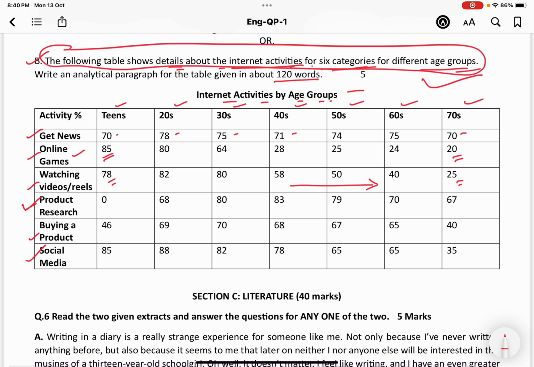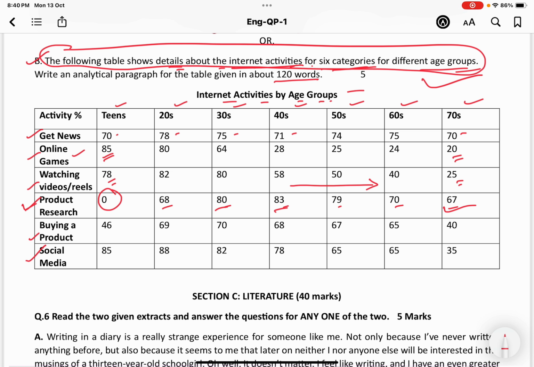Okay, next see the next point, that is product research. It is zero among teens, that means no teen is using the internet for product research. And then 68%, 80%, 83, 79, 70 and 67%. This is more popular among the people in their 30s and 40s, and least popular among those in their 70s.